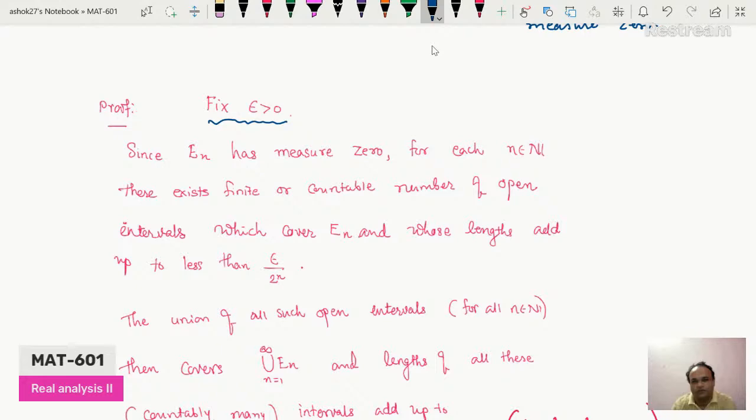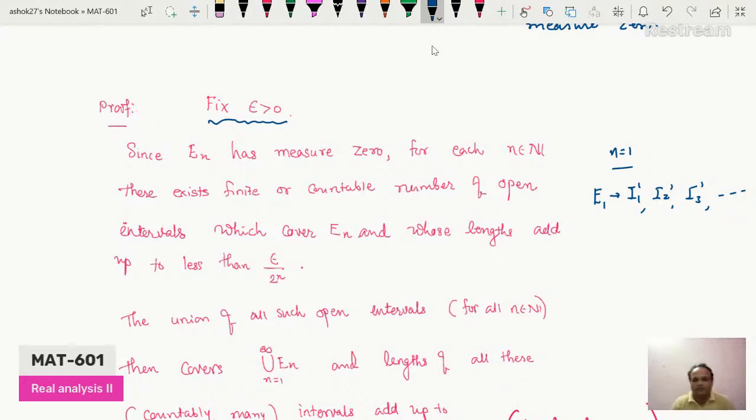If you take n equal to 1, E1 is a set of measure 0. So for E1, there exist countably many intervals, which I write as I11, I21, I31, and so on, going to infinity.